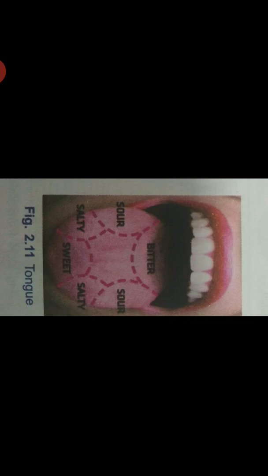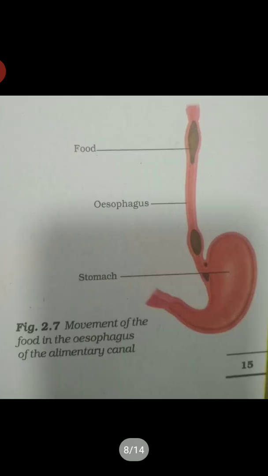Now the next one is the food pipe or esophagus. The esophagus sends the food from the mouth to the stomach. The swallowed food passes into the food pipe. The food pipe runs along the neck and the chest. Food is pushed down by the movement of the wall of the food pipe.